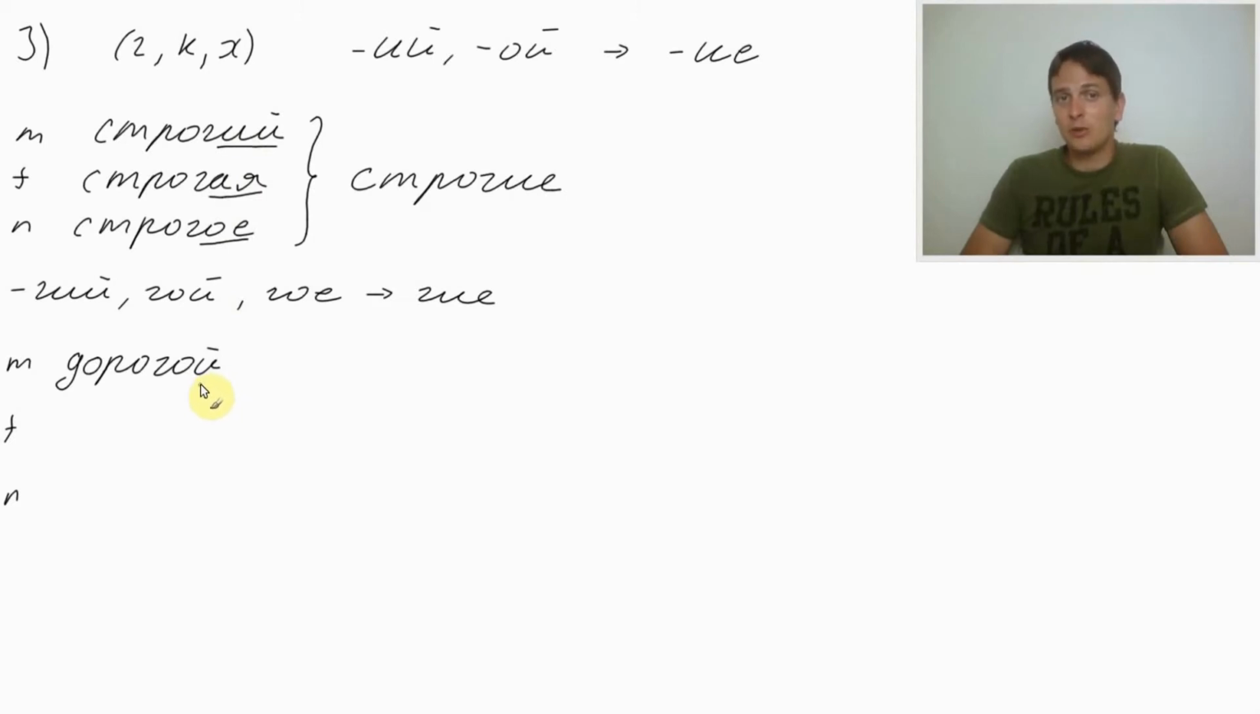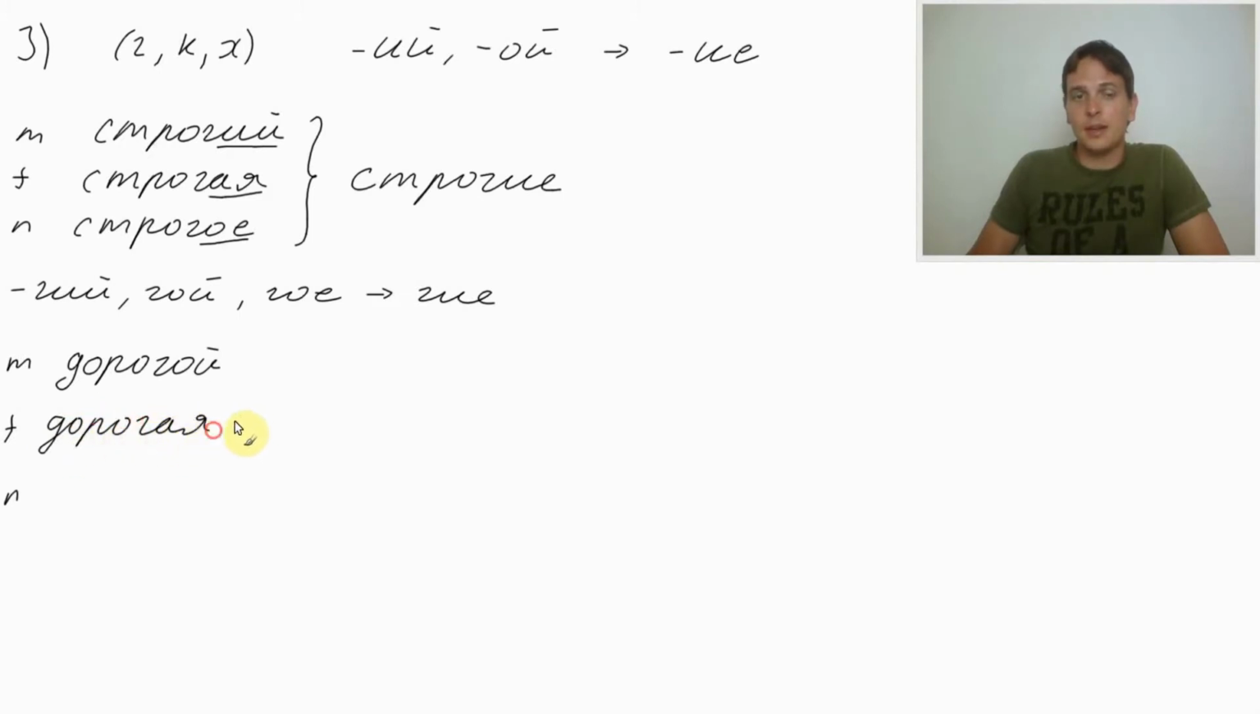So, дорогой would become дорогая. So, дорогой папа, my dear father. Or дорогая мама, my dear mother. And for neutral, again, e or oi are changing to ое, дорогое. Дорогое окно, expensive window, дорогое. Because we cannot say dear window. So, дорогое окно, expensive.